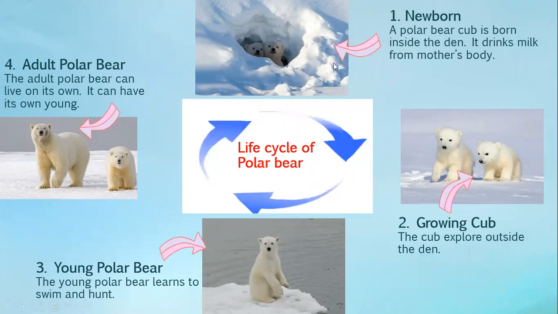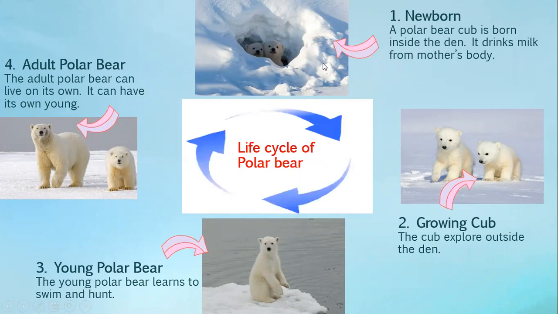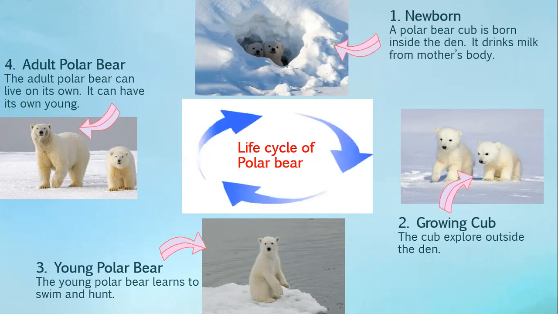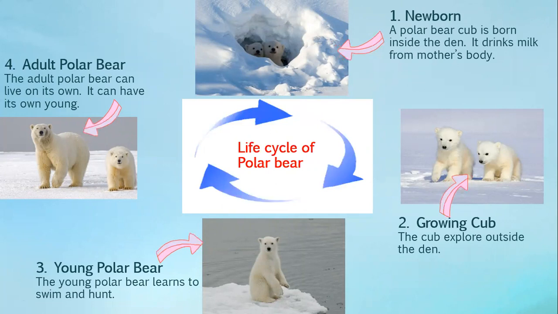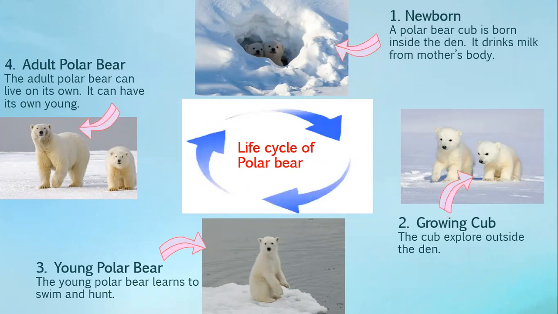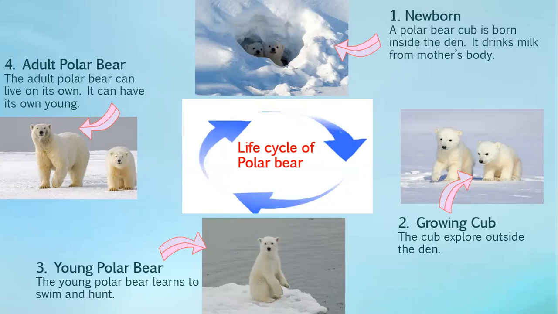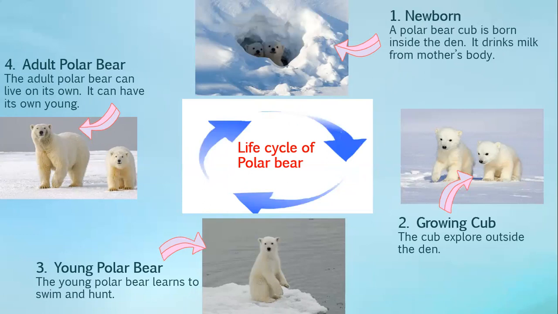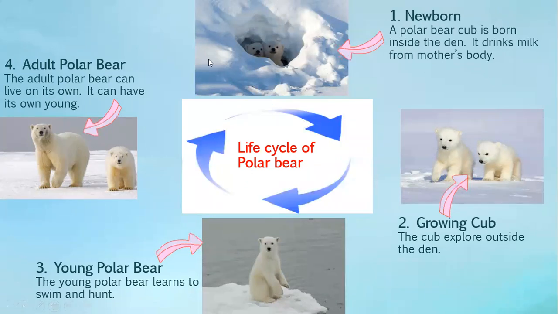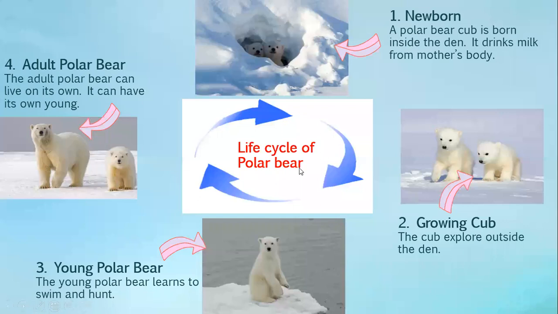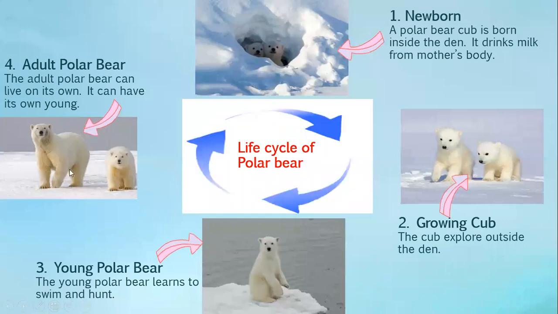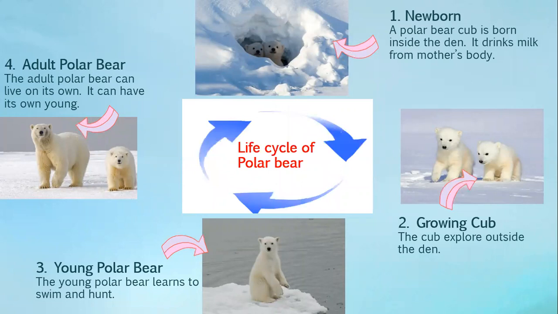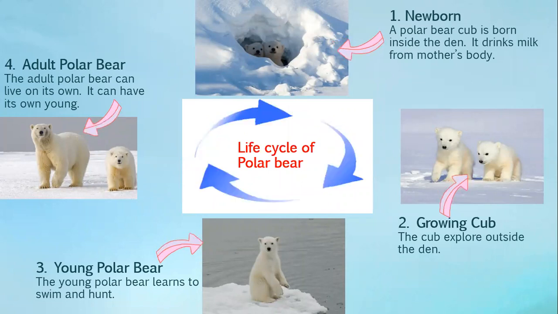So how does the life cycle start in the polar bear? It starts with a newborn. And how does the life cycle start with the frog? It starts with an egg. Look at the difference. The frog lays eggs and it changes to become a frog. And look at the polar bear. It gives birth to the babies and then it grows to become a polar bear. Now you know the difference between the frog and the polar bear.